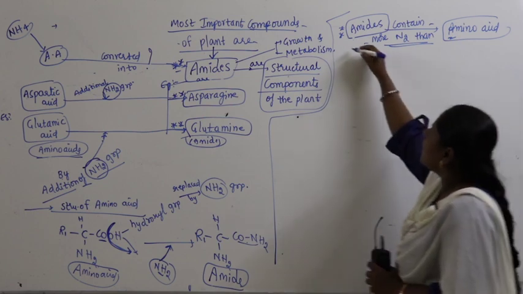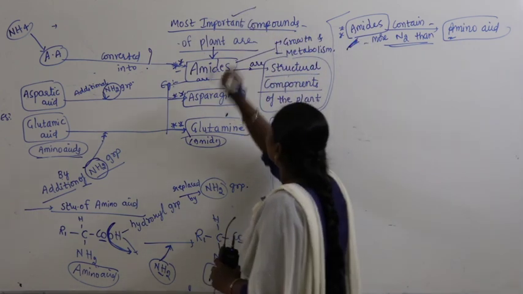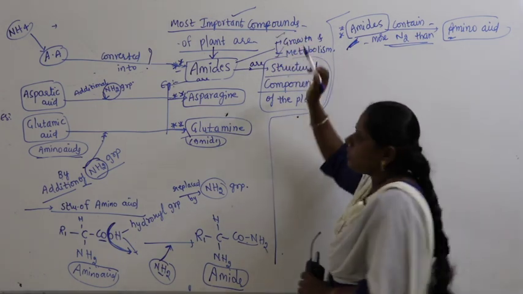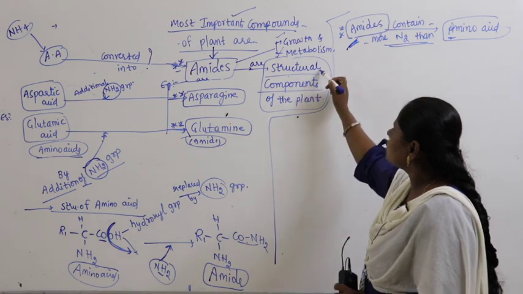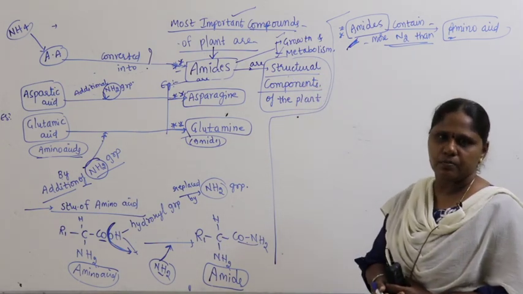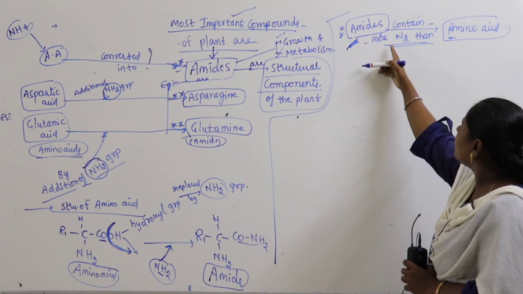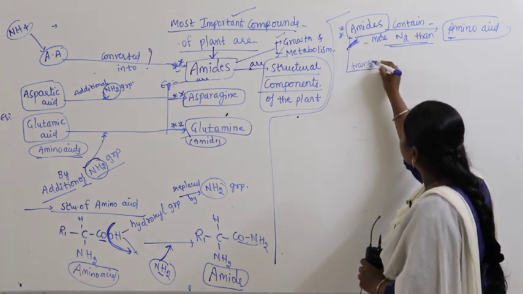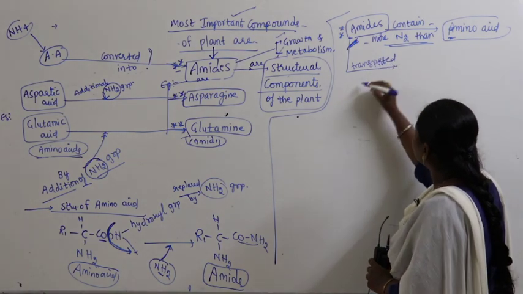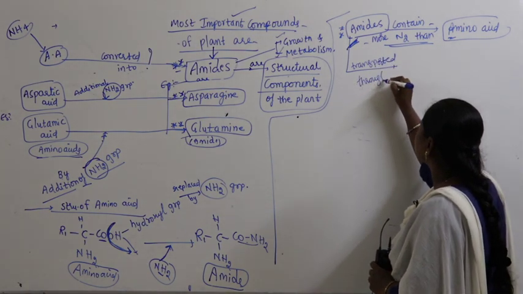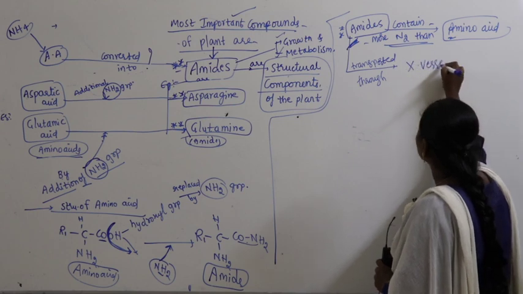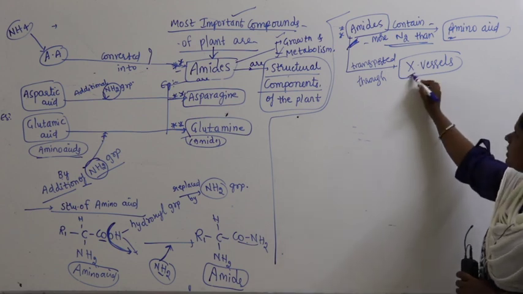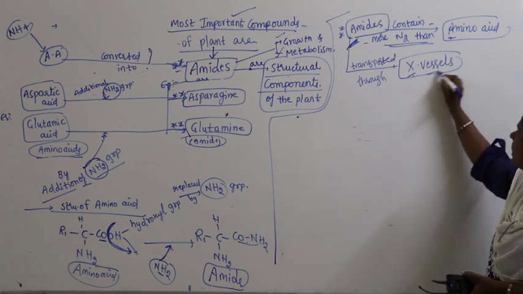That's why we say amides are among the most important compounds of the plant. They are very much essential for growth and metabolism. That's why they are called structural components of the plant. Now, once amides are produced from the amino acids, they get transported through xylem vessels. You know, guys, wherever we write X, X refers to xylem. They get transported through xylem vessels.